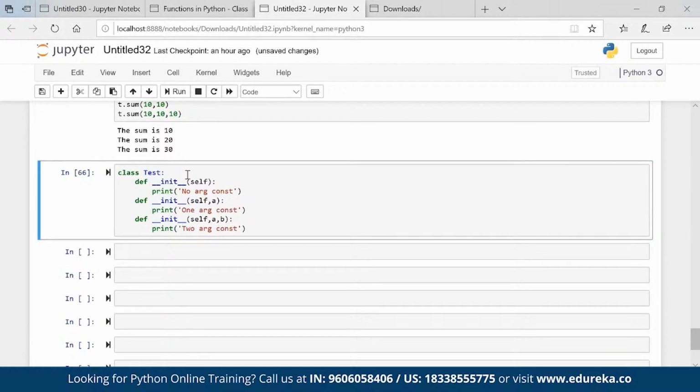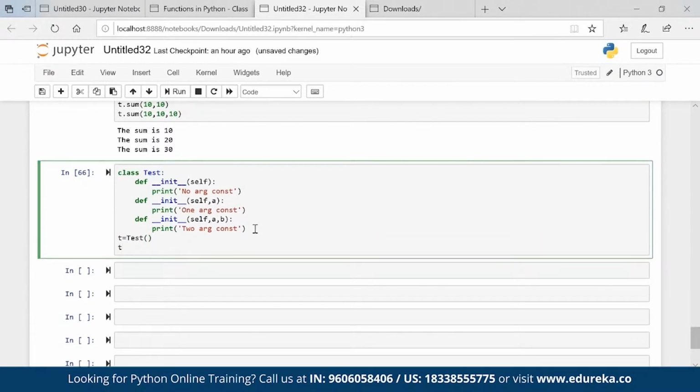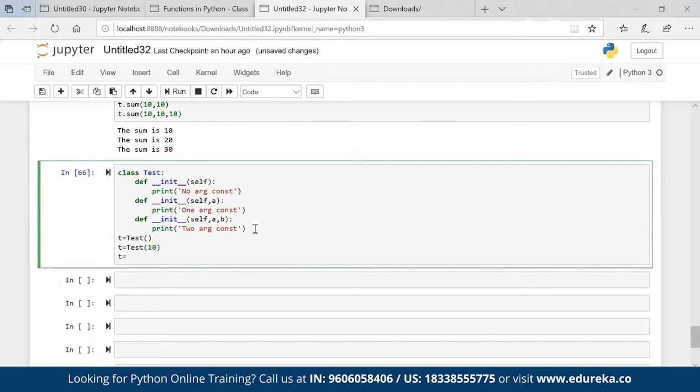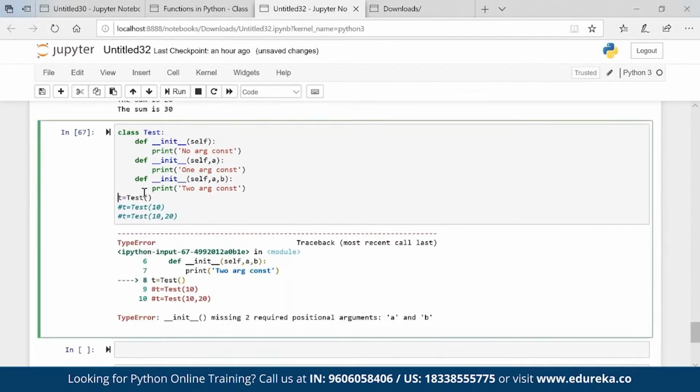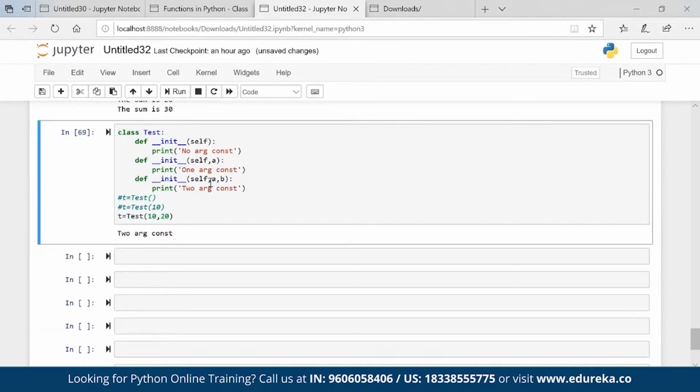Now the question is, if I call t is equal to Test(), will this work? Or t is equal to Test(10), will this work? Or t is equal to Test(10, 20), will this work? The last one will work, right? Obviously. Let's check that. It requires two positional arguments, so this will not work. This will also not work, and the last one will work. Perfect. I'm basically calling three constructors, and it will take the last constructor.